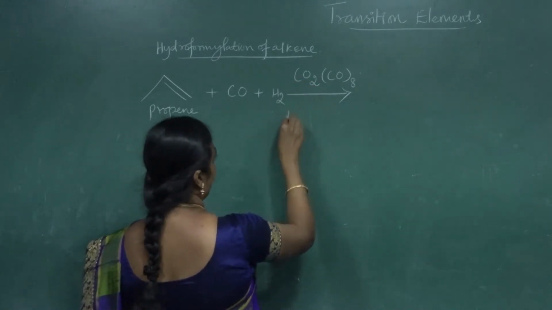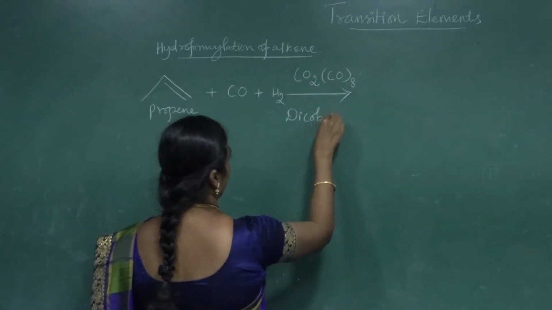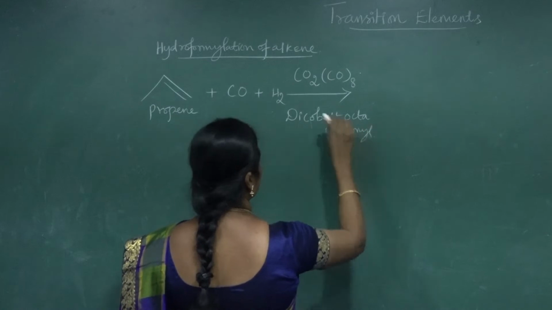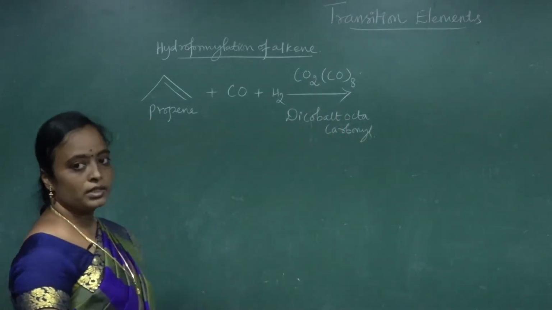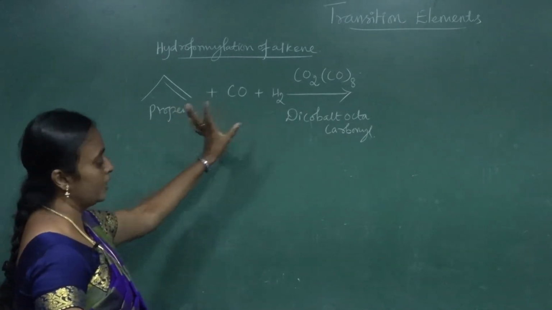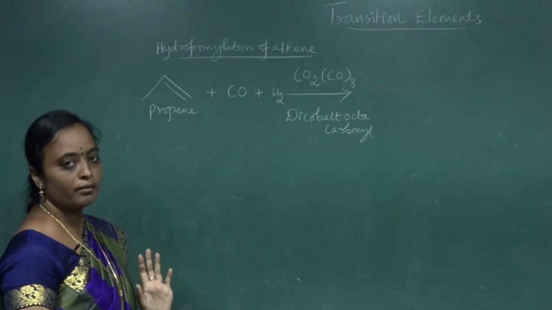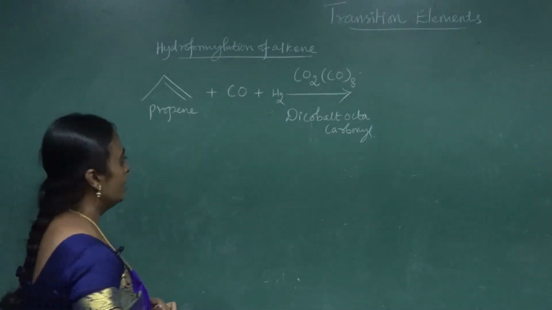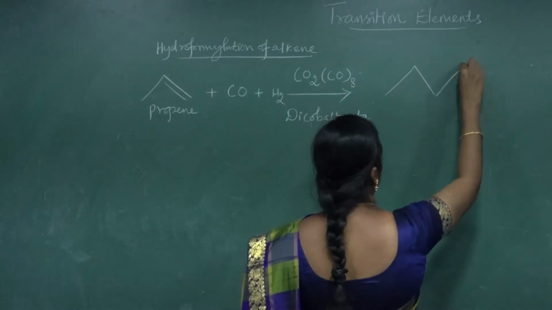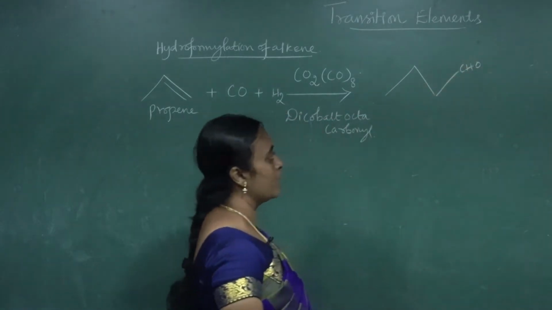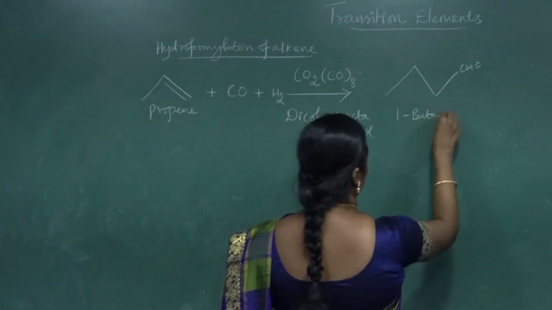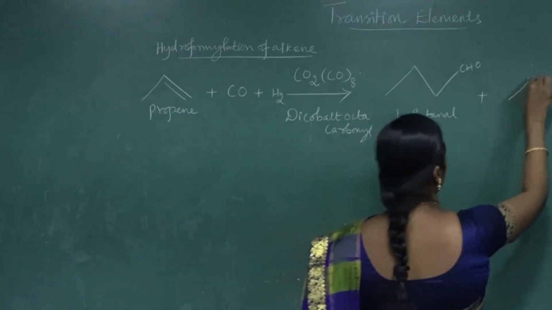Here I have used Co2(CO)8. The name of the catalyst is dicobalt octacarbonyl. Now whenever propene adds to carbon monoxide and hydrogen, there is introduction of a formyl group. Formyl group is nothing but introduction of a CHO group. So the product you are going to get, one is like this. It has 4 carbons, so the name of the compound is 1-butanal.